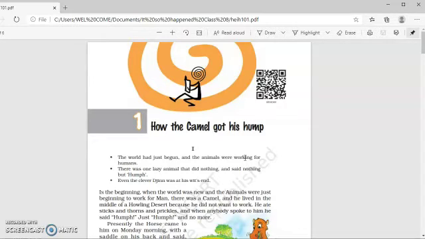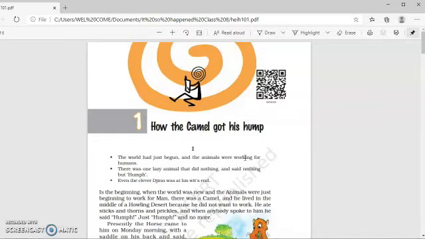So the world had just started, and animals, they were working for humans. But then there was a lazy animal who did not do any work and only said hum. Even the clever Zin, who was the caretaker of the entire forest, even he was